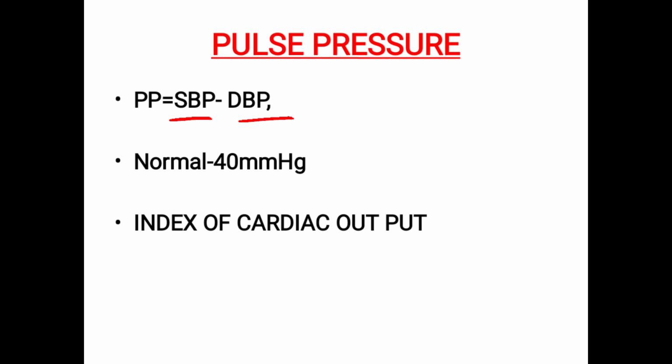So why do we have to see the pulse pressure? Because it is very important. Whenever the pulse pressure is high or low, that will tell if the cardiac output is normal or not. So if it is 40 mmHg, the cardiac output is taking place correctly. So it represents the index of cardiac output.